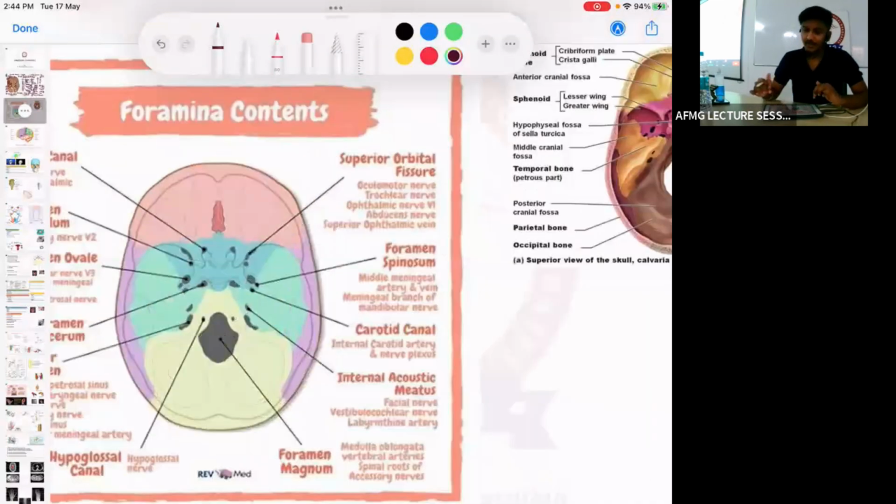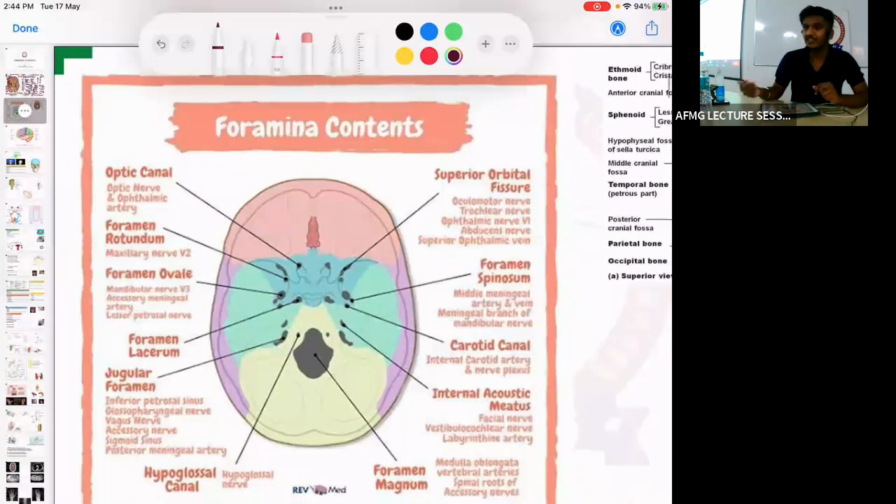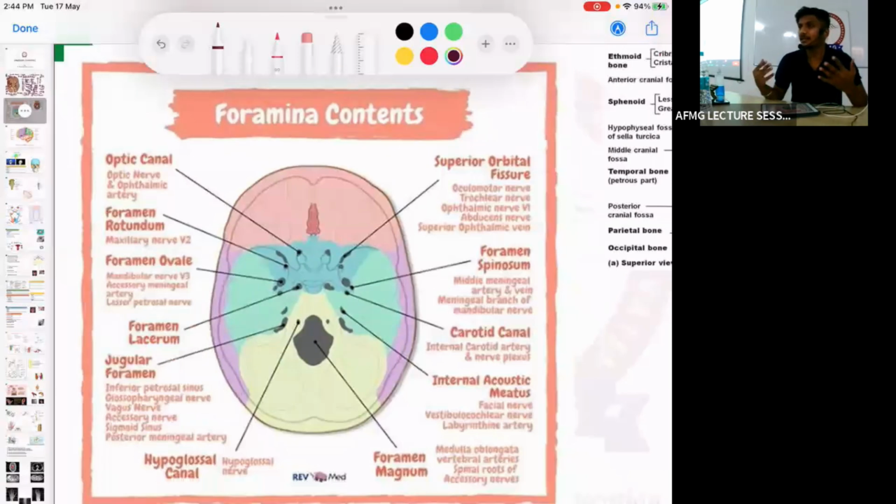Important. Next, important topic. You get bored with these, but this is exactly the question that comes in the exam. Okay? So, talking about the skull foramina. These skull foramina are present at the skull base, and via these foramina multiple structures pass. So look at the important ones.